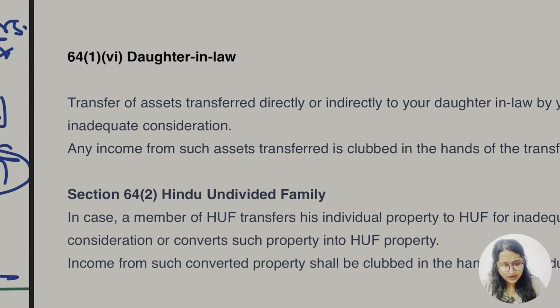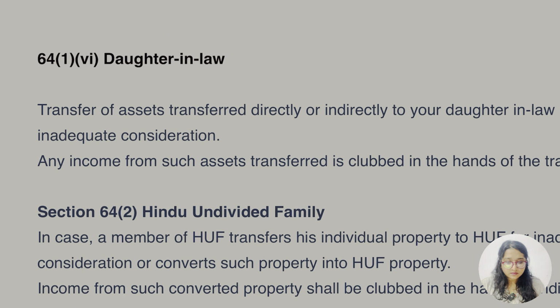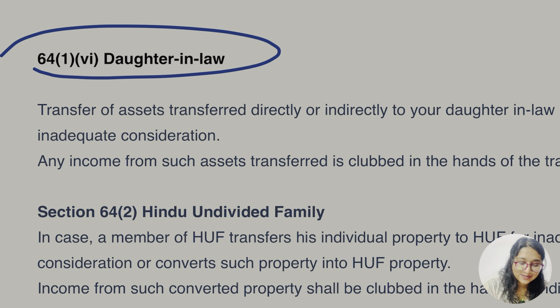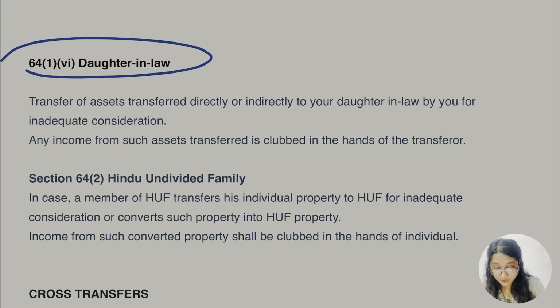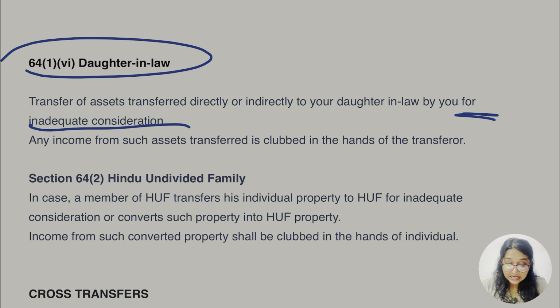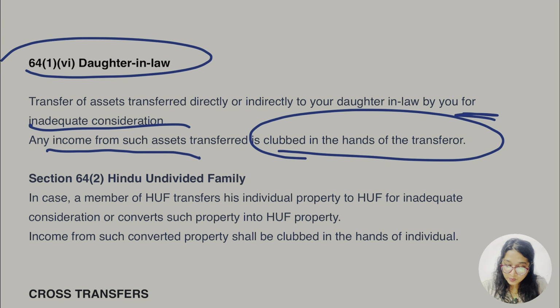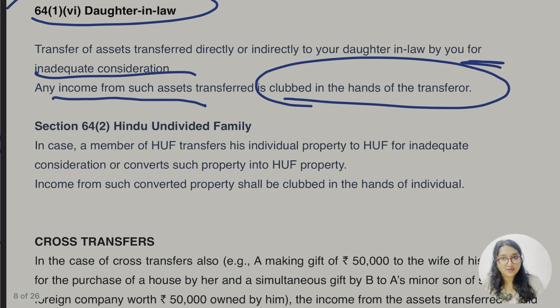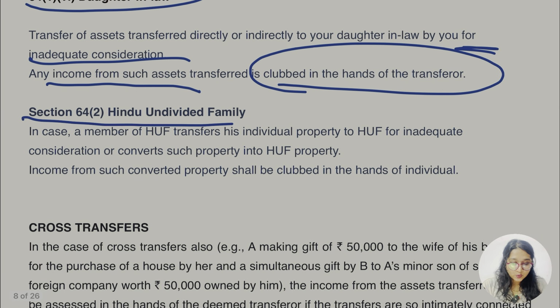Let's go for very small sections now. Daughter-in-law: section 64 subsection 1 clause 6 says that if an asset is transferred directly or indirectly to your daughter-in-law for inadequate consideration, any income from such asset is going to be clubbed in the hands of the transferor.